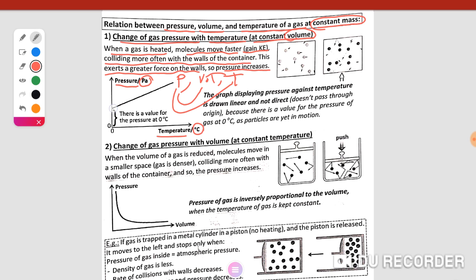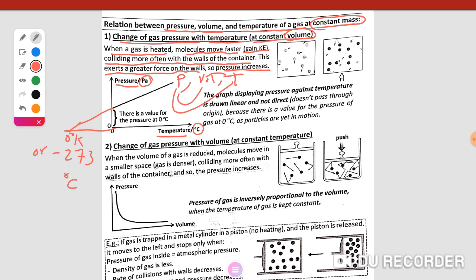When we extend this line, it intersects at the point where the temperature equals 0 Kelvin, or negative 273 degrees Celsius. This point is the minimum temperature at which the pressure of the gas vanishes, theoretically, at constant volume.